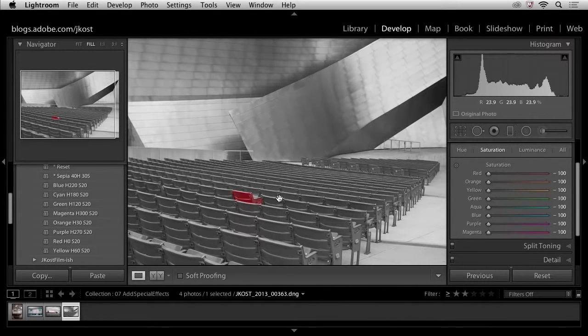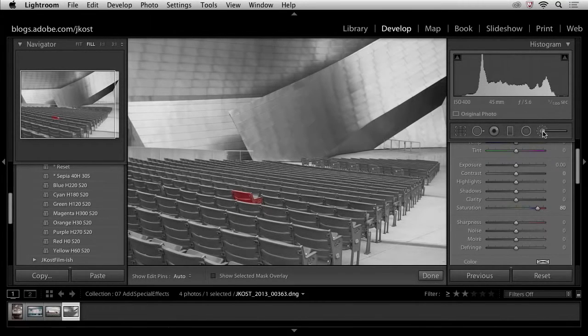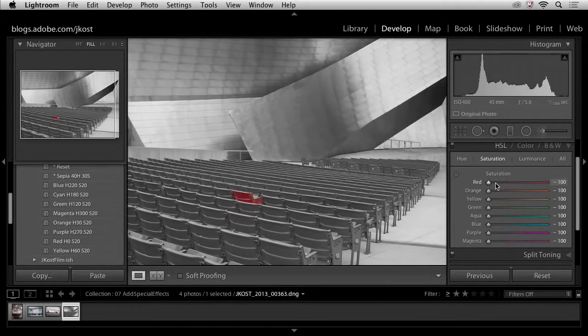And if we find that that's a little too strong, we can always go back at any time, grab our adjustment brush, make sure that we have targeted the adjustment that we make, and then just decrease the saturation a little bit in order to fade that so that it's not quite as vibrant. And if you wanted to bring back some of the color in the rest of the image, again, we'll just put that tool away, and we could come in here to HSL and just reintroduce some color in all of the color ranges here by just clicking in the saturation area.